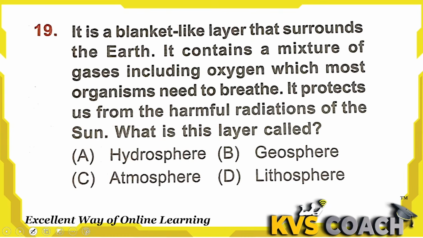Next is: it is a blanket-like layer that surrounds the earth. It contains a mixture of gases including oxygen, which most organisms need to breathe. It protects us from the harmful radiations of the sun, called UV radiations. What is this layer called? This layer is called the atmosphere. The atmosphere itself has 5 layers. In the atmosphere there is the stratosphere, which has the ozone layer that absorbs UV radiation and protects our earth from the harmful UV radiations from the sun. So atmosphere is the right answer here.